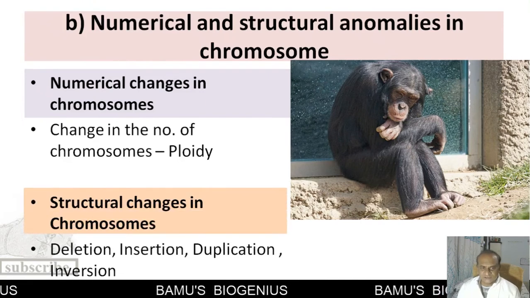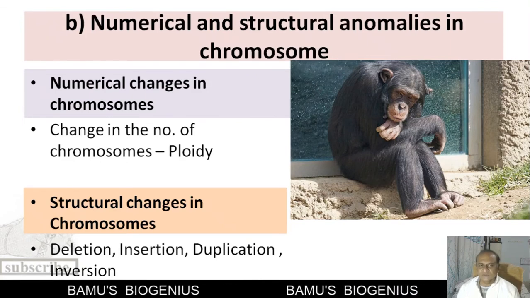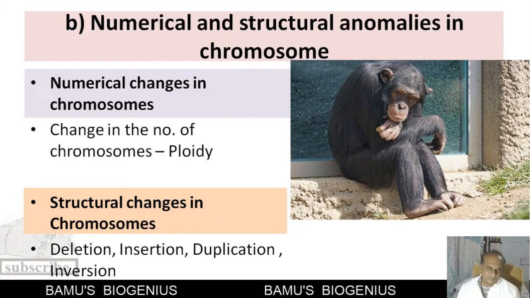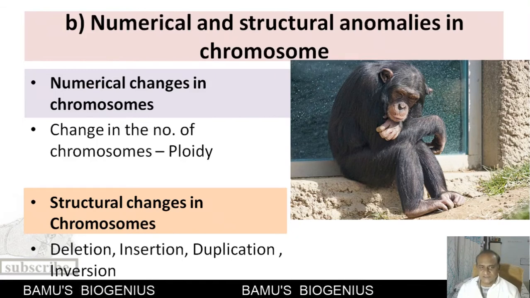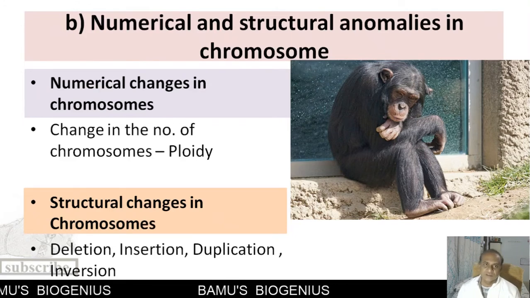Then structural changes in chromosomes. Deletion, insertion, duplication, inversion of segments of a chromosome also bring about changes in allelic frequency, and these changes in allelic frequency are responsible for addition of variation in a population.